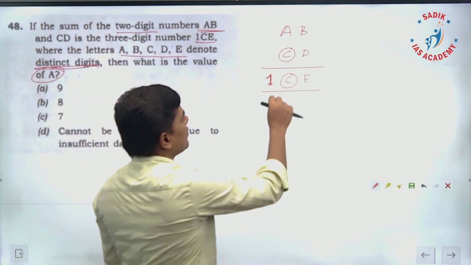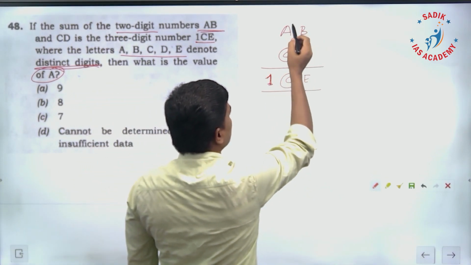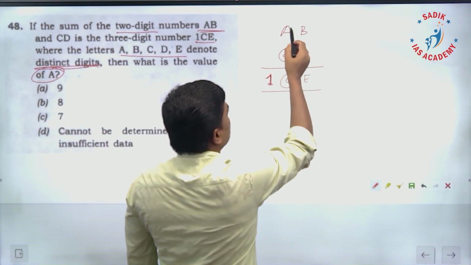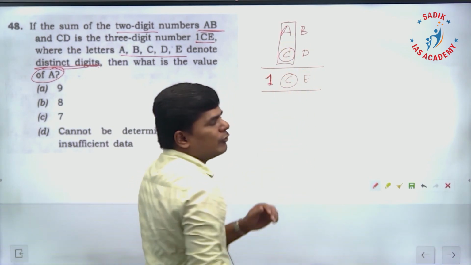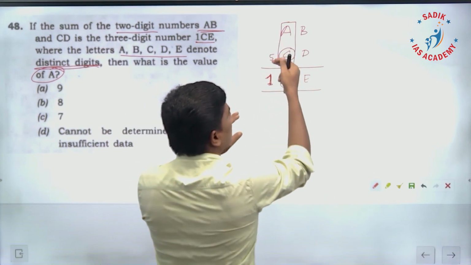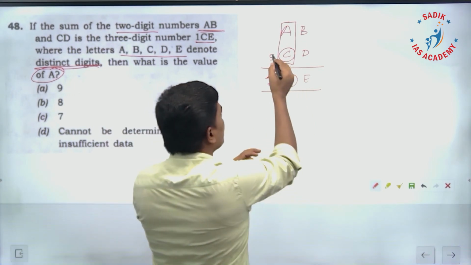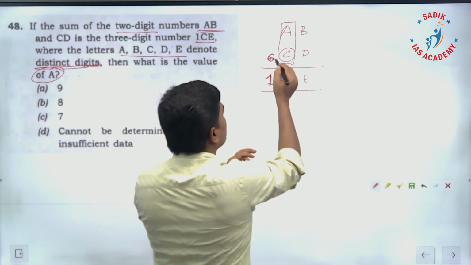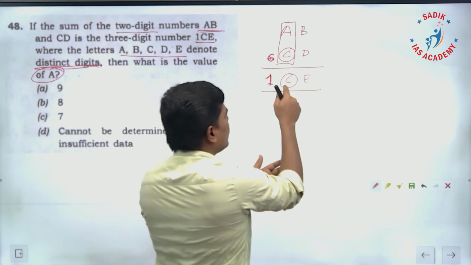But we need to get C. Suppose the sum of these two terms is 15; then here you will have 5. Suppose the sum of these two terms is 16; then here you will have 6.